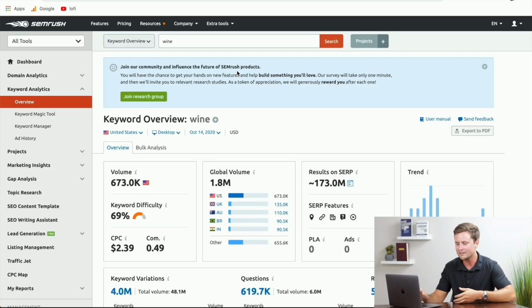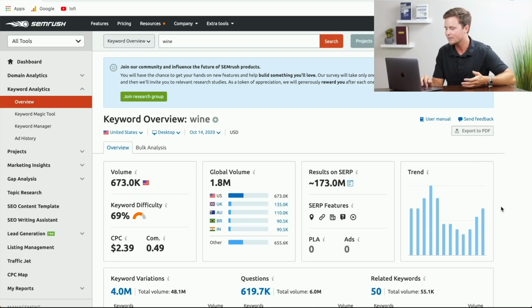to write about. But looking at the numbers, you have over 670,000 people per month searching about wine, and the keyword difficulty is only a 69. Now the trend on wine obviously is going to fluctuate, but people are going to be drinking wine forever. I don't see that ending anytime soon.